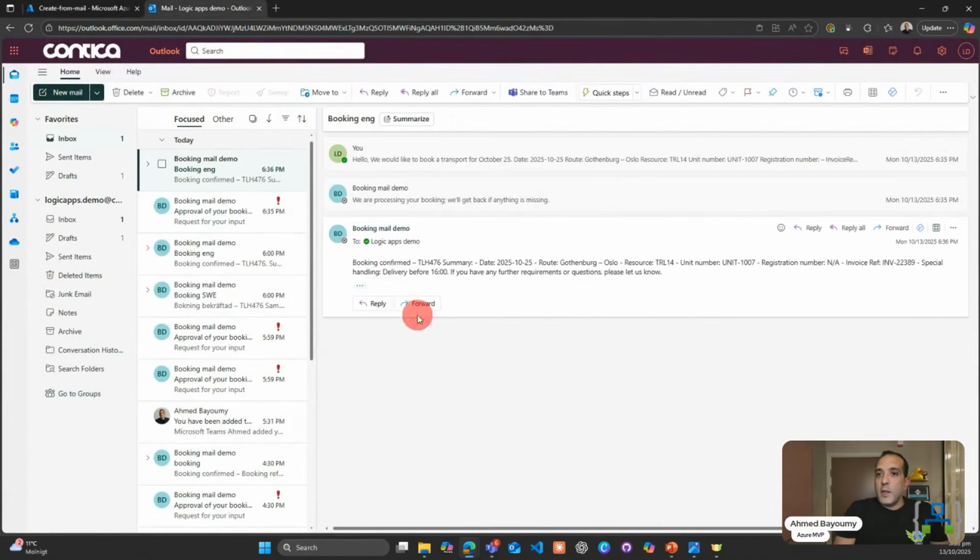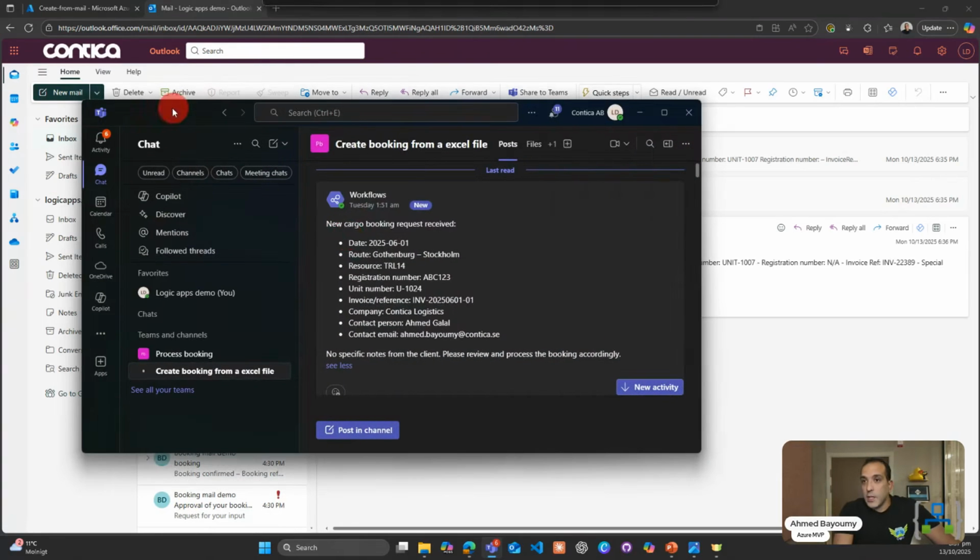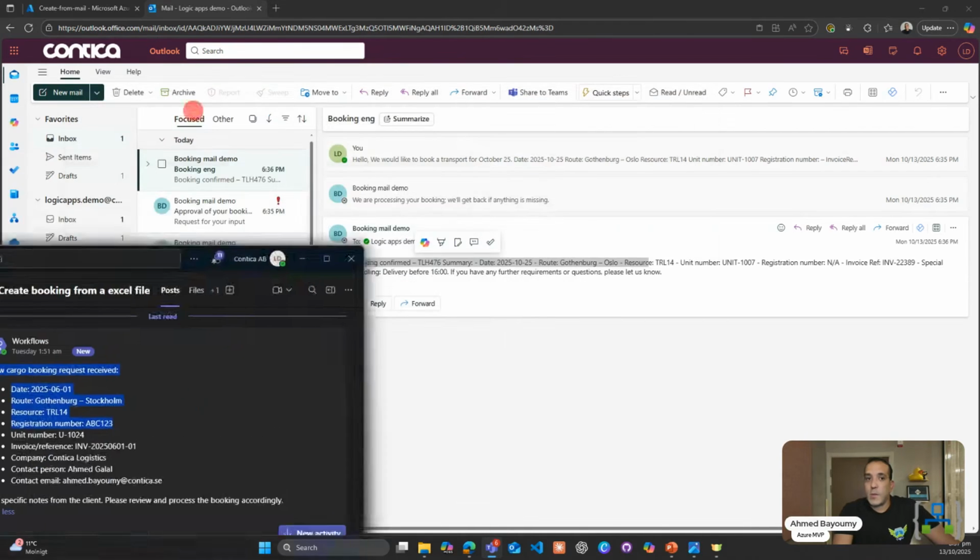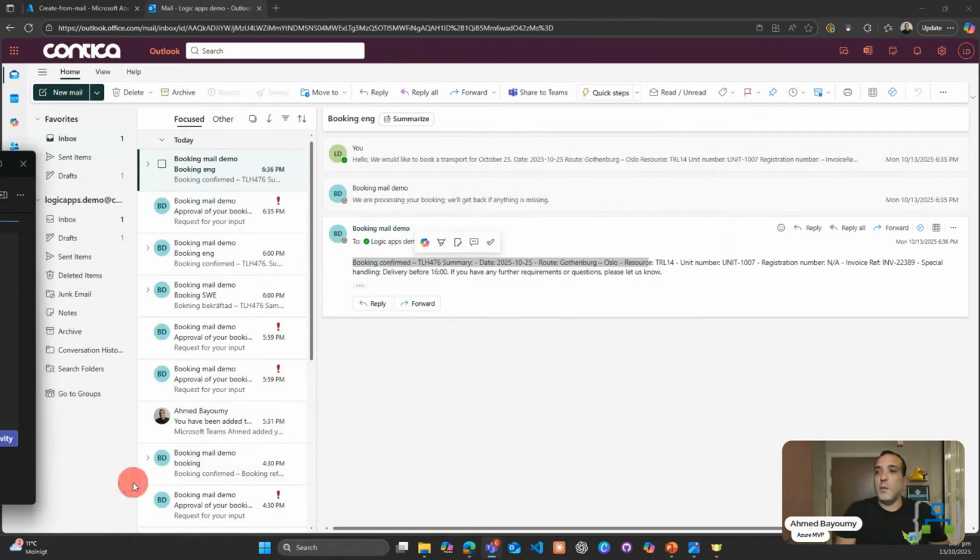And if I go back to my email, I can see that my booking is being confirmed and all this. And it doesn't matter actually what language I use, because Logic App understands all the languages I will be sending, and it will be communicating with me in the language that I did send it in. And if we check here in Teams, it still kept the team in the loop and sent them this information about my booking.